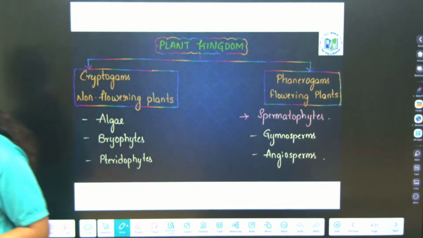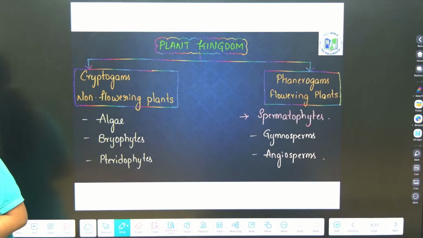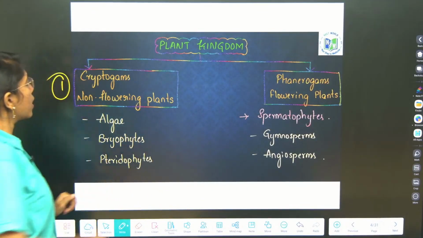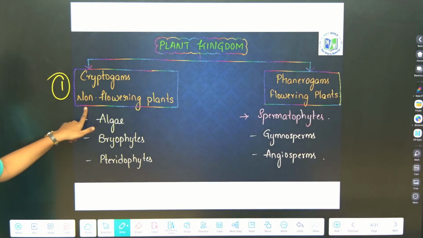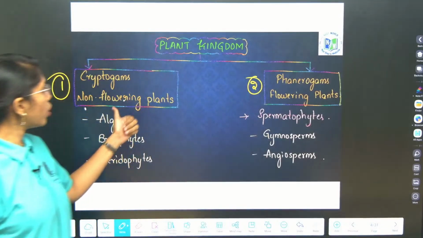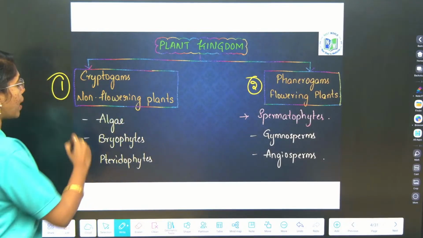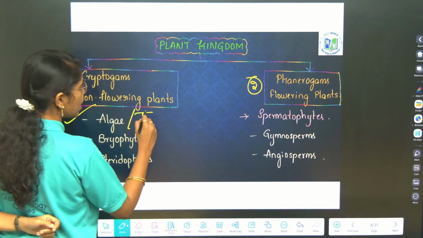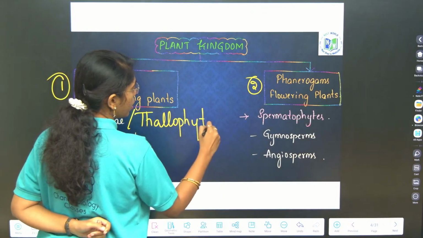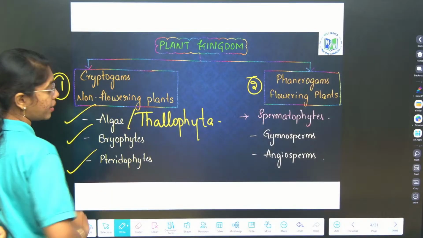Plant kingdom, as we have discussed, has 5 divisions. The first type are cryptogams, which are non-flowering plants, and the second are phanerogams, which are flowering plants. Cryptogams, non-flowering primitive plants, include algae, which comes under Thallophyta, then Bryophyta and Pteridophyta.